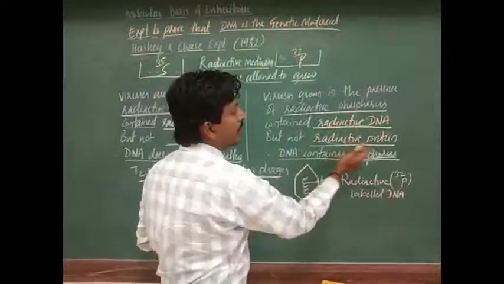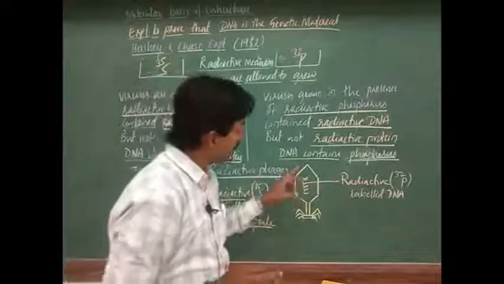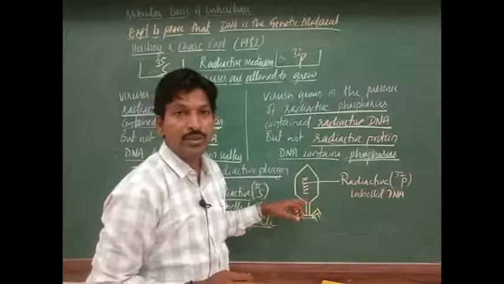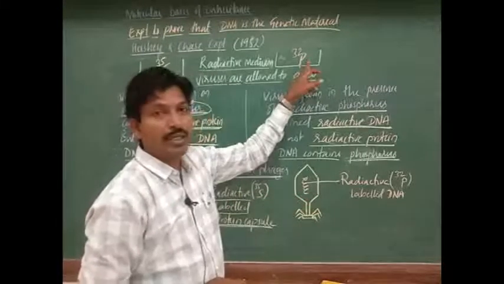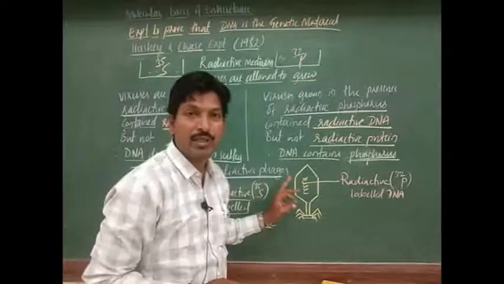The DNA of this virus becomes radioactive, but not the protein, because radioactive sulfur is not there. Sulfur is required for the preparation of protein.